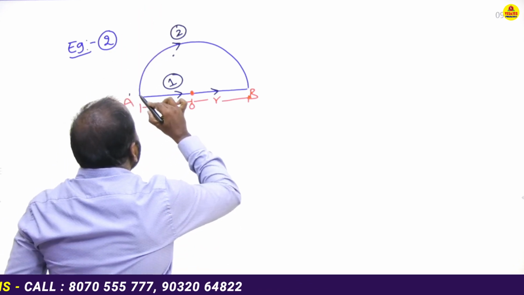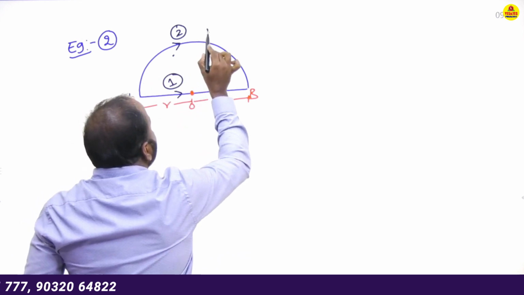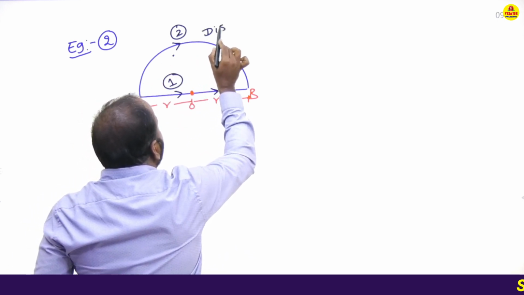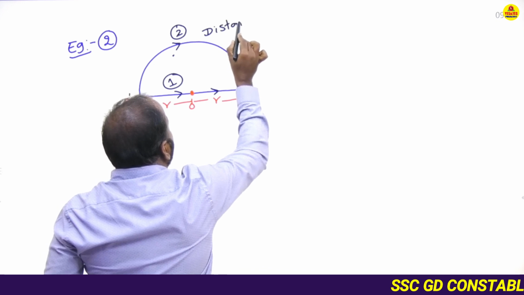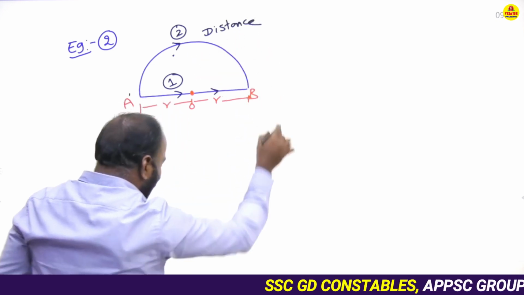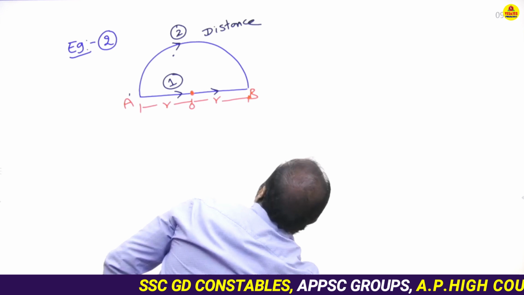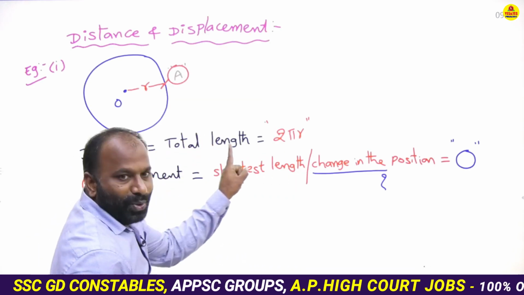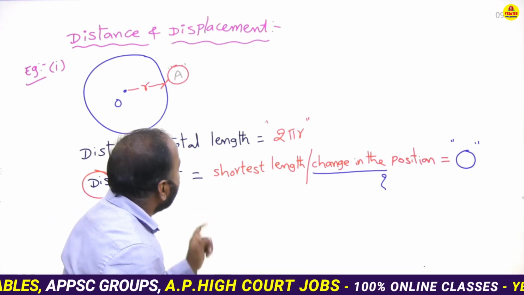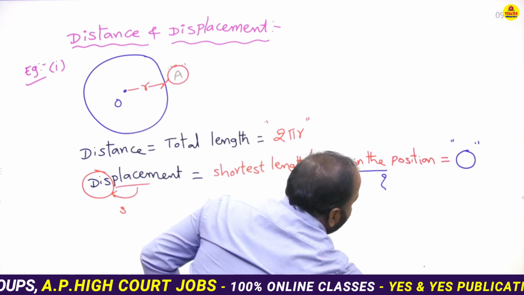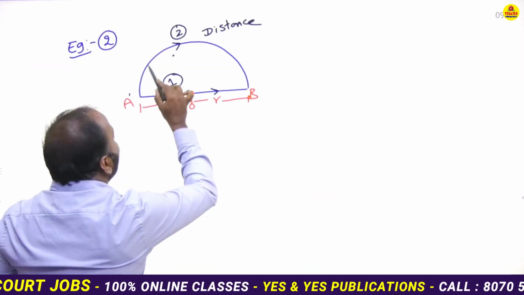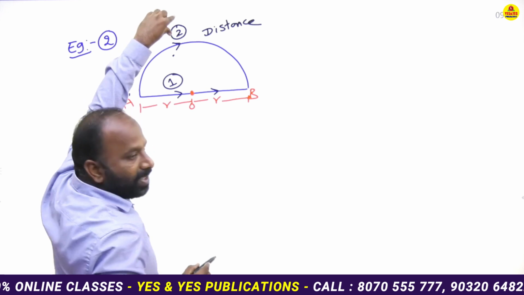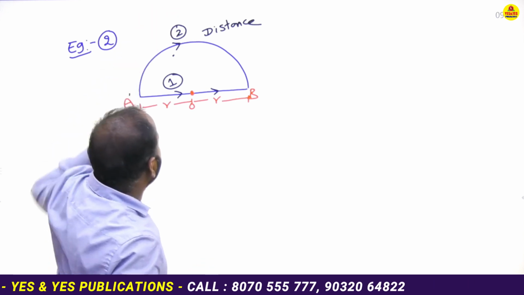The second path represents the distance, because we already know that distance is the total length travelled by the object. It is the direction of the second one.